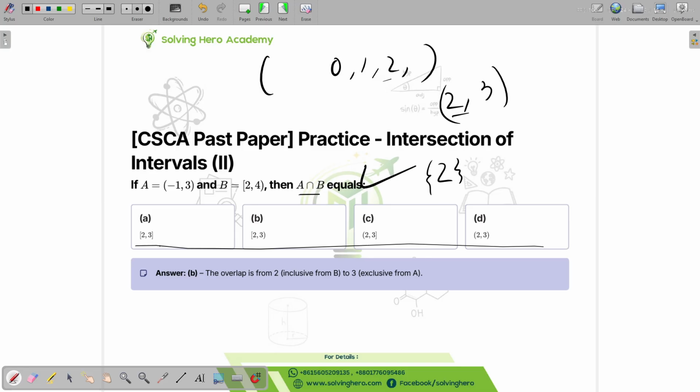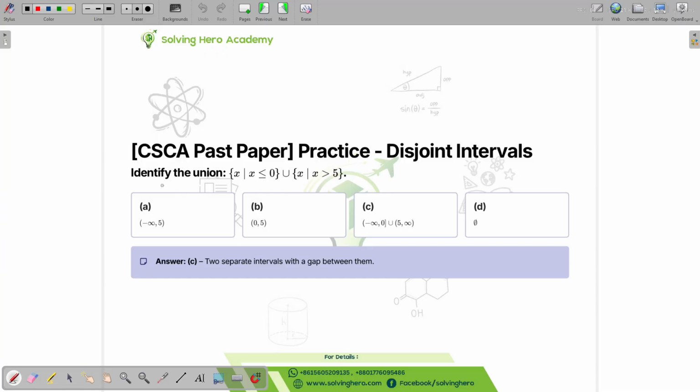Okay, now let's move on to the next question. Practice disjoint intervals. Okay, so identify the union. We're identifying the union of x such that x is bigger than 0, so it's just 1 to infinity, right? And x bigger than 5, so it's 5 to infinity, actually it's 6 to infinity, right?